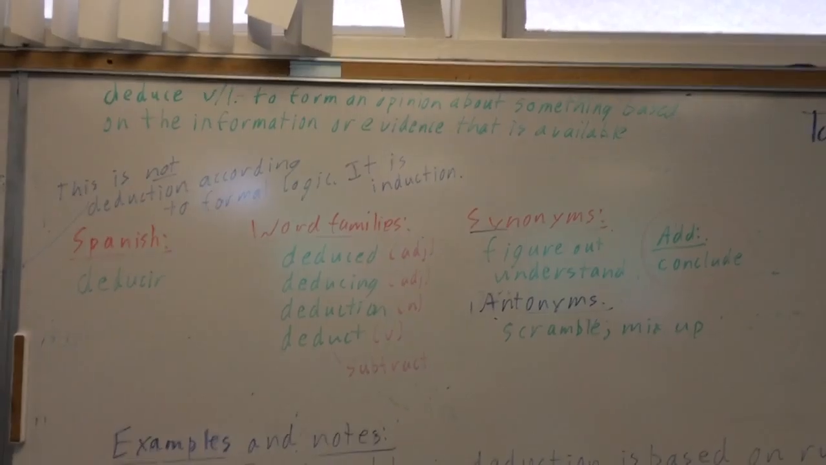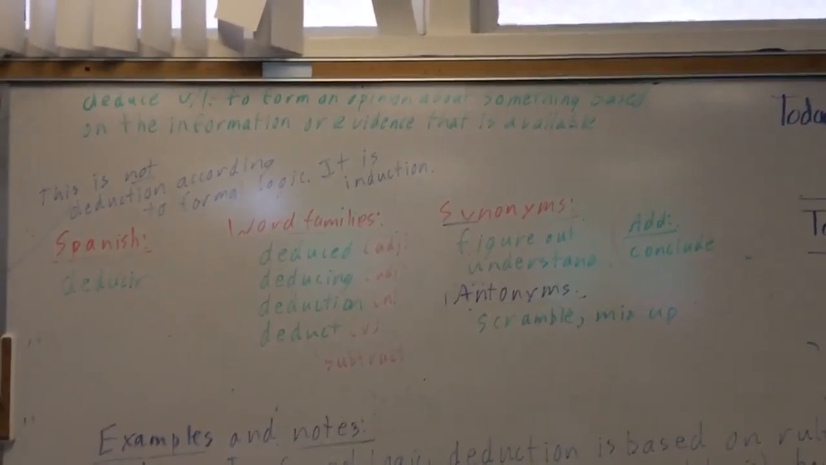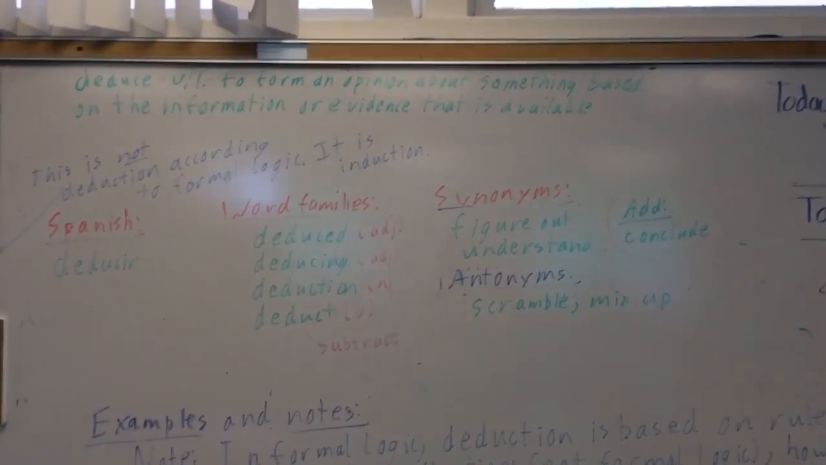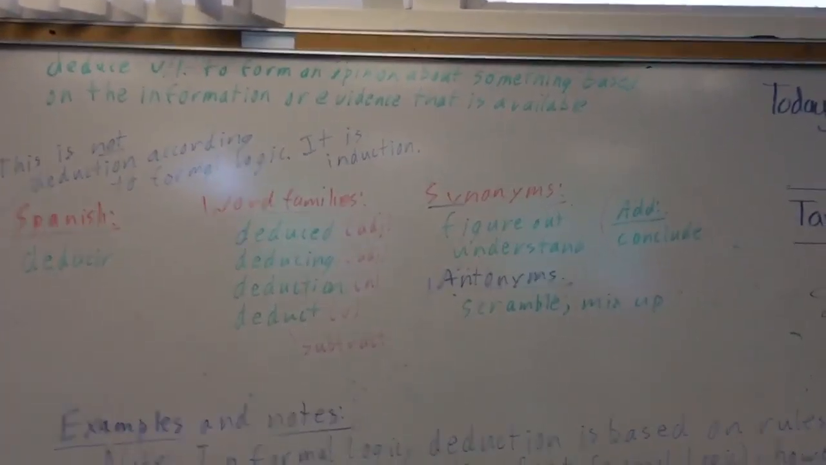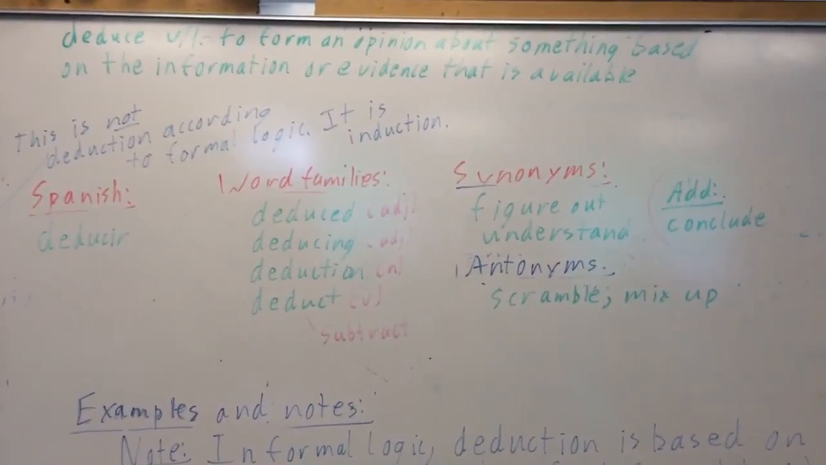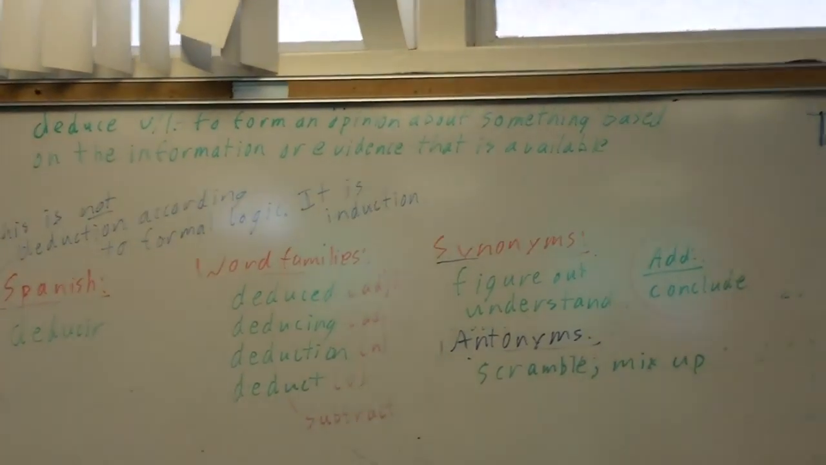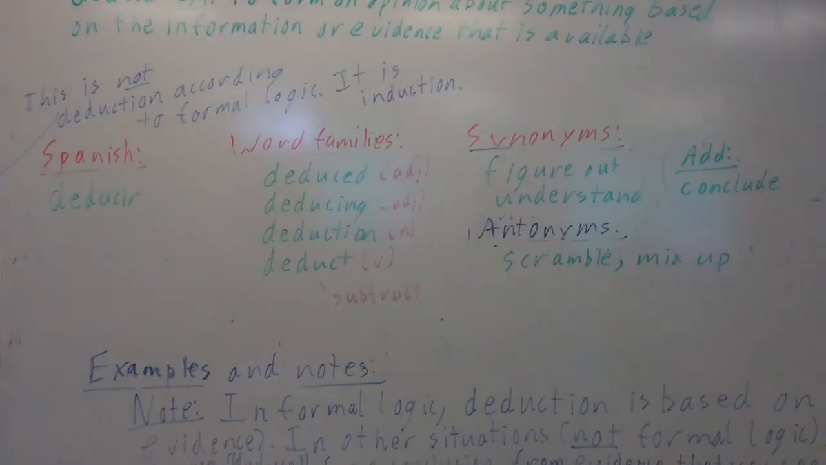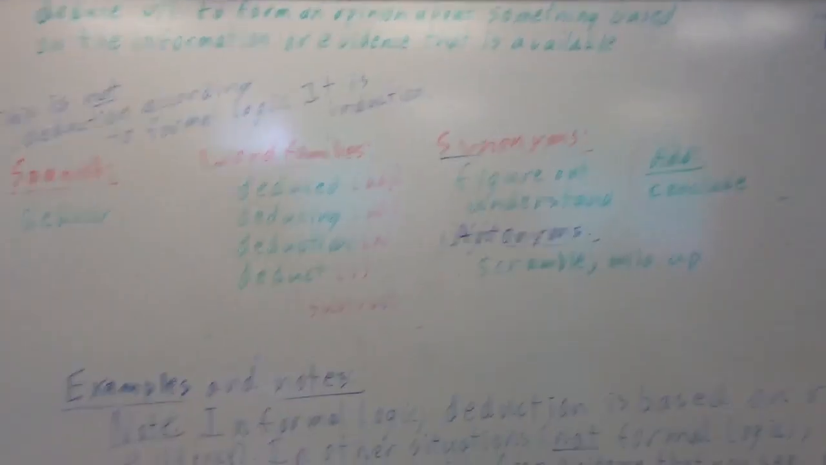Let's go over the rest of the stuff up here. So in Spanish, deduce is deducir. Word families: deduced is an adjective and deducing can be an adjective. Deduced could be like the deduced facts, describing a fact. Deducing maybe could be the person, he's the deducing person, he's the one who deduces. And then deduction can mean the process of deducing, of forming an opinion. As I said, in formal logic, it's using rules to reach a conclusion.